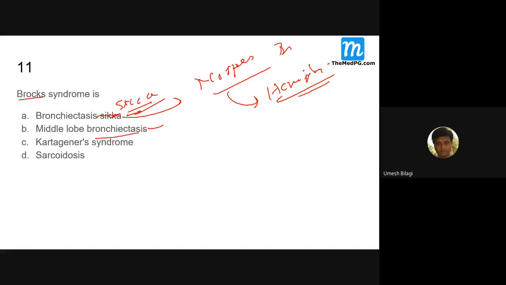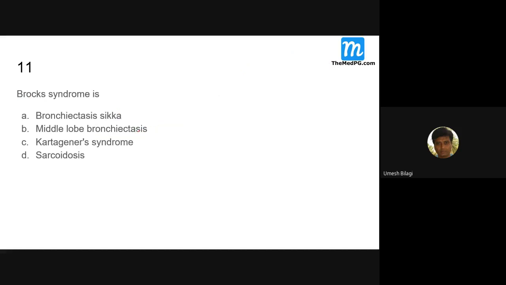Of which side, left or right? Middle lobe bronchiectasis: left or right side? Right. Why not left?